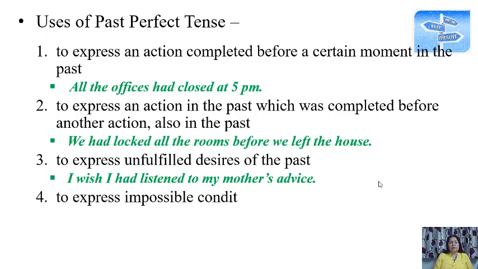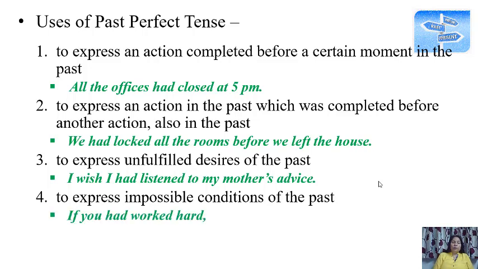Then comes the use to express impossible conditions of the past. Now, what are these impossible conditions? Something that has not happened, that cannot be done now. There is no possibility. For example, if you had worked hard, you would have scored better. But why is it an impossible condition? Because you had not worked hard and time is gone. Because we are talking of the past, and past means time is gone.